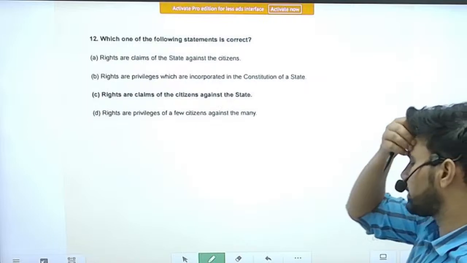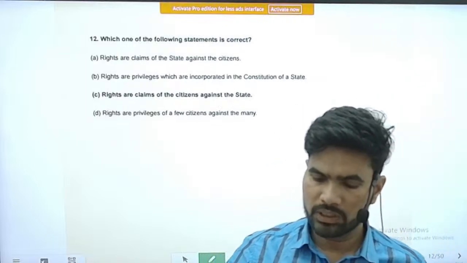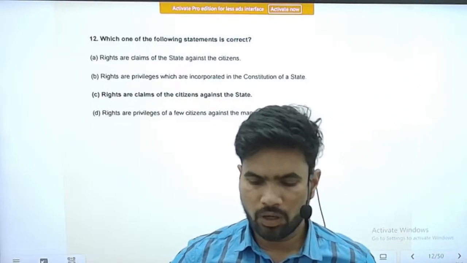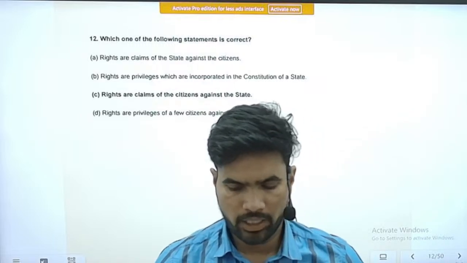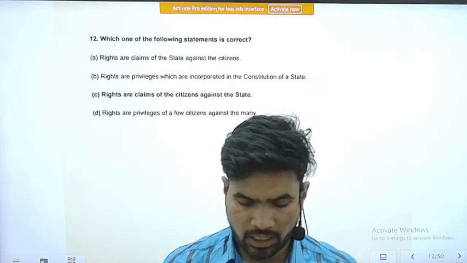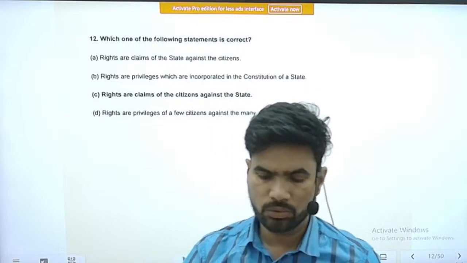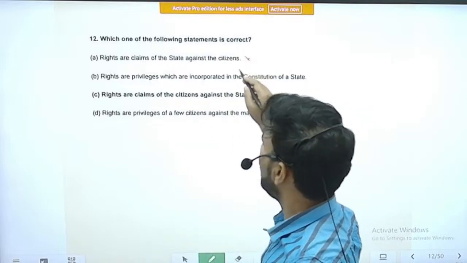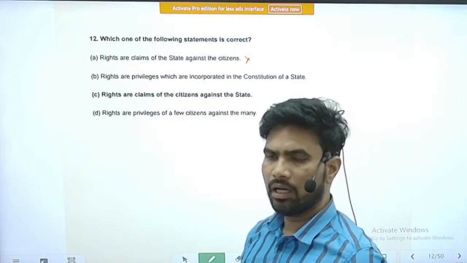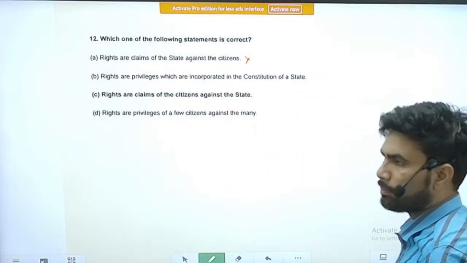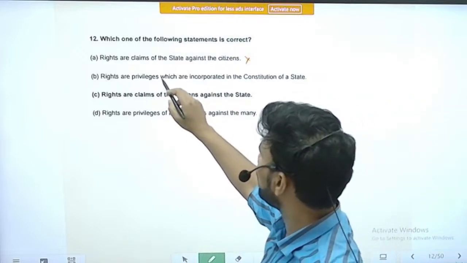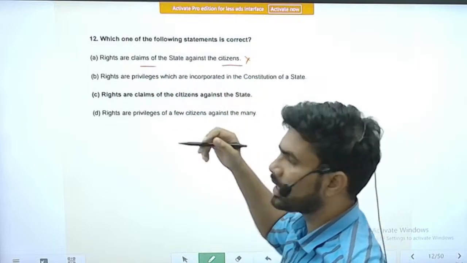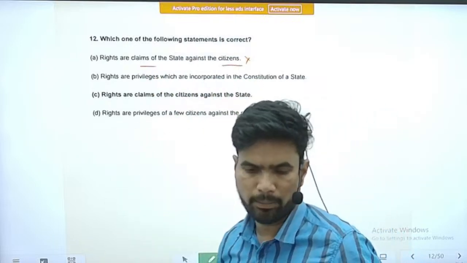Next is question number 12. Which one of the following statements is correct? The statements are: rights are claims of the state against the citizens. This is a completely incorrect statement. Actually, the reverse of this statement is correct. The rights are claims of the citizens against the state. That is the correct statement.